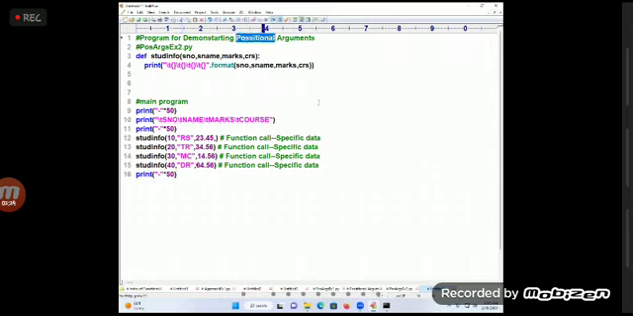This I am writing: program for demonstrating default arguments. You write CRS is equal to Python. Where am I writing? In the function heading. CRS is equal to Python, in the last part of it. You cannot write it in the beginning. You cannot write it in the middle. You write it in the last.